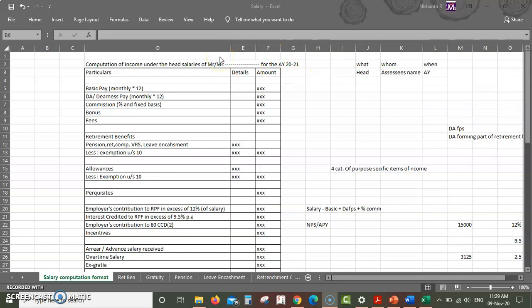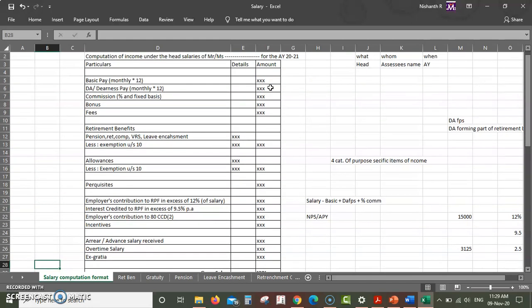So there is a structured order there, wherein we first mention what the head is, then who the assessee is, then which is the period, which is the assessment year. That should be your standard structure of heading for any kind of income head. Alright? Understood? Fine. Now let's get to the table wherein we'll be breaking up all the items under salaries.